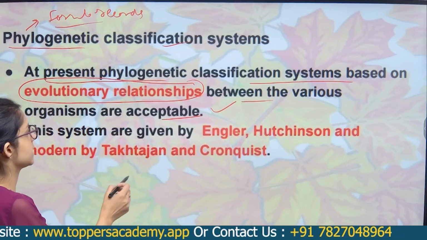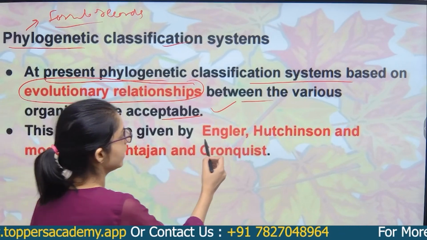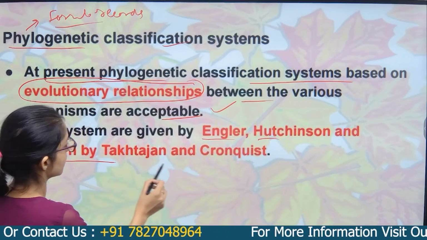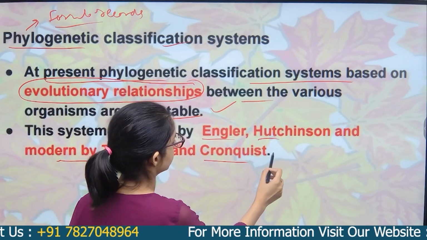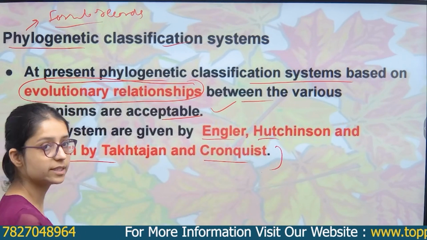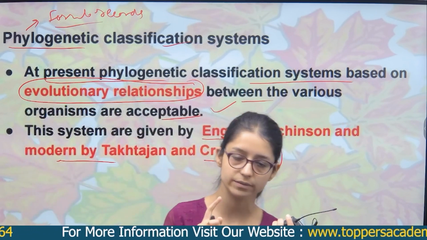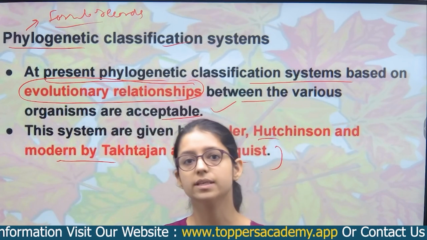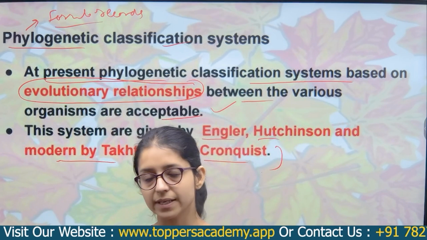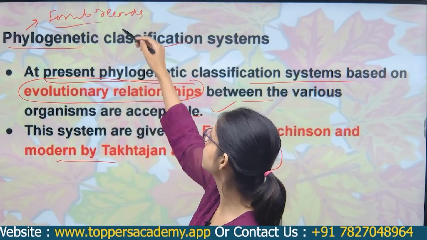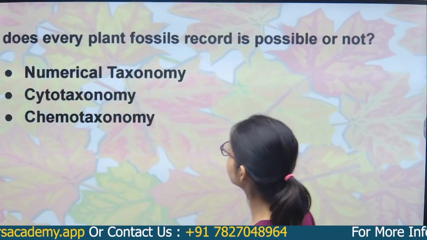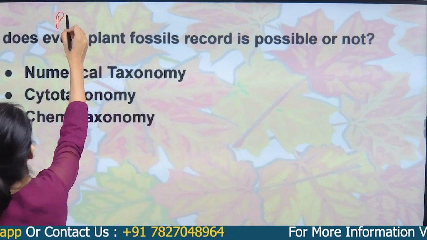This system was supported by Engler, Hutchinson, and more recently by Takhtajan and Cronquist. So we have read three systems of classification: the artificial, the natural, and the phylogenetic. The next is the phonetic system of classification.